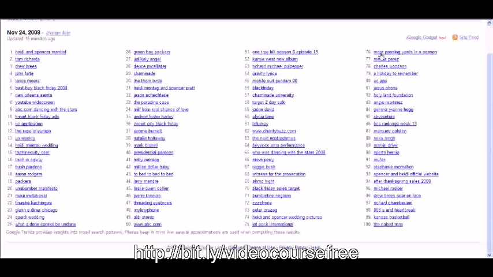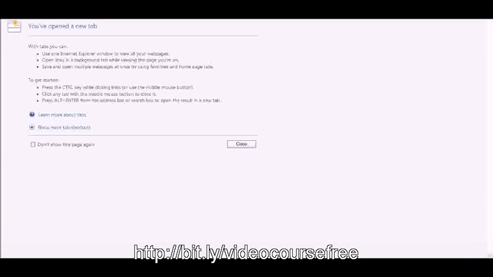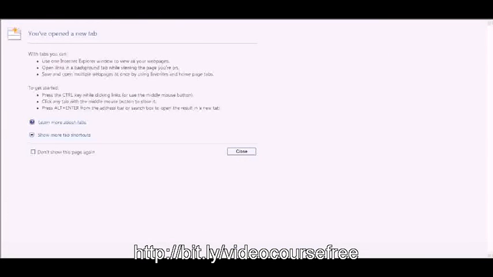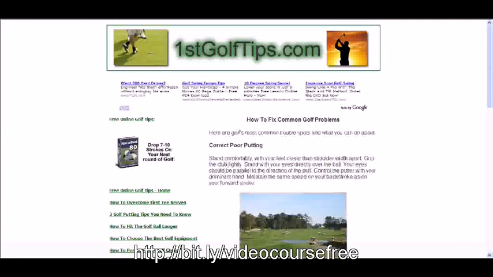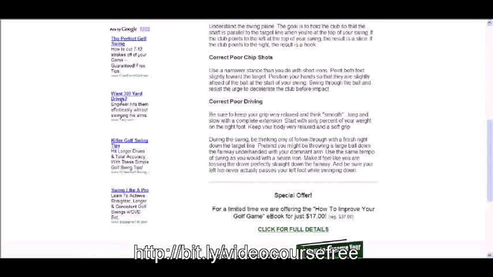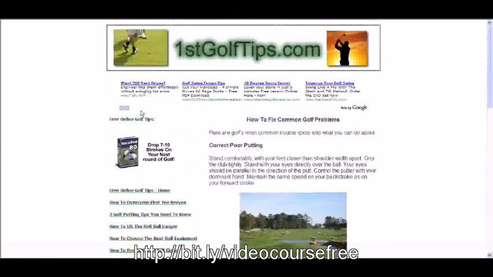There's a source of income out there called pay-per-click advertisements. And I'll just show you an example of a website that is using pay-per-click advertising. So this is one website that is an example. It happens to be a golf website. And you can see up here that there are these ads that show up, and if someone were to click on one of these advertisements while they visited this particular website, the owner of this website would make money on every single click.